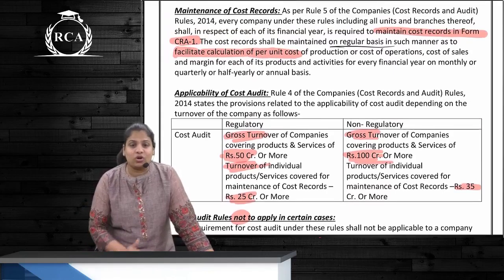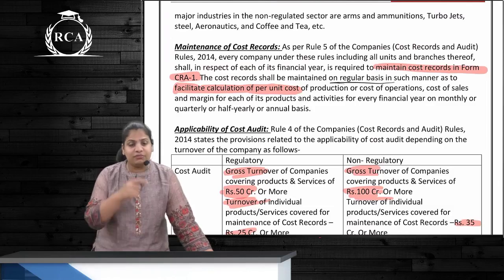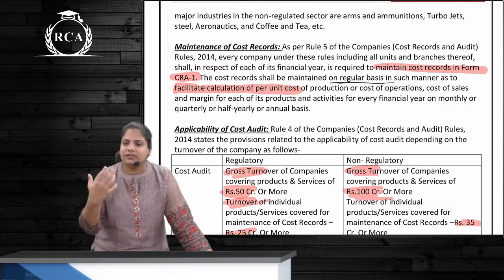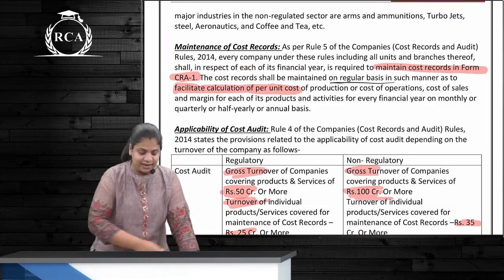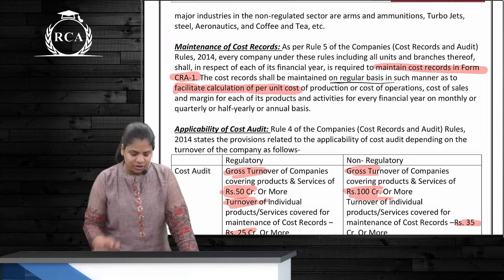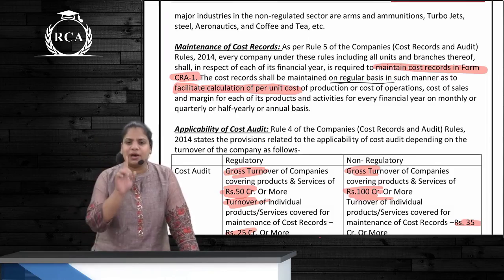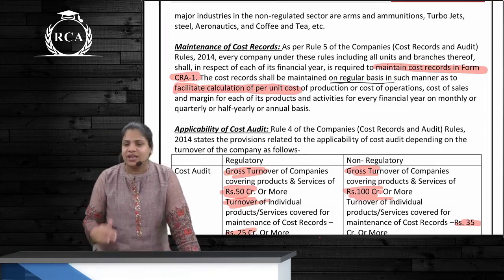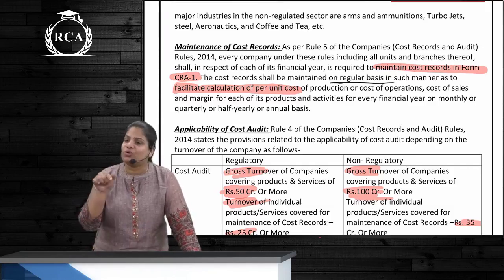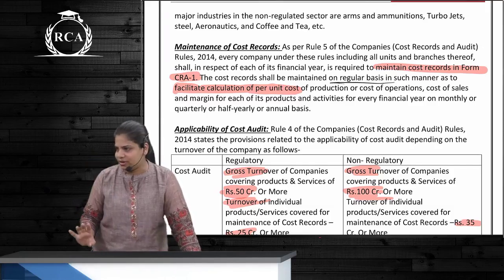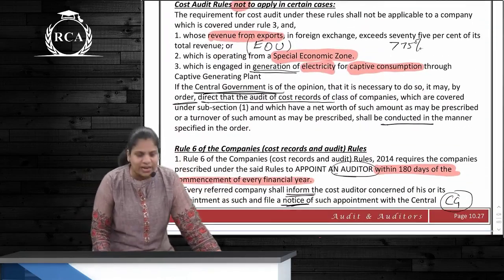These cost records that are maintained, the format of maintenance is CRA1, but we should be able to derive a particular figure which we need, and that figure is what? Facilitating calculation of per unit cost of production. So whatever cost sheet you are preparing, per unit cost you should be able to determine. If you are maintaining cost records but you are not able to calculate per unit cost, can you call that as cost records? No, you cannot. Do you remember this also? Yes? Okay.